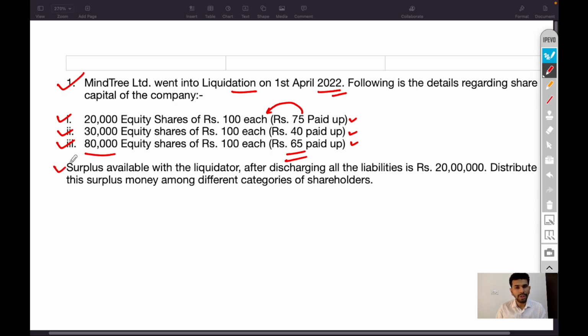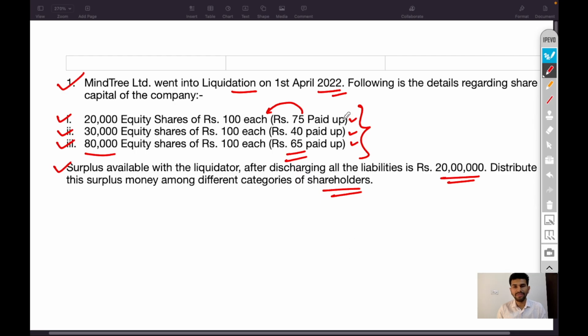Surplus available to the liquidator after discharging all the liabilities is 20 lakh rupees. Total 20 lakh rupees is surplus available. It will be distributed among equity shareholders. Distribute this surplus money among different categories of shareholders.